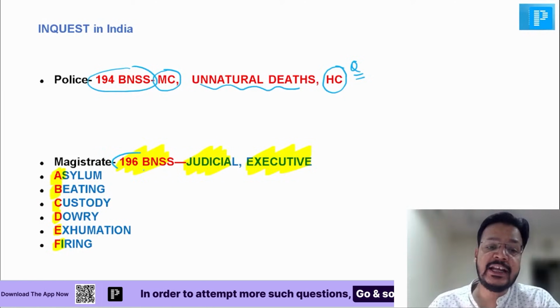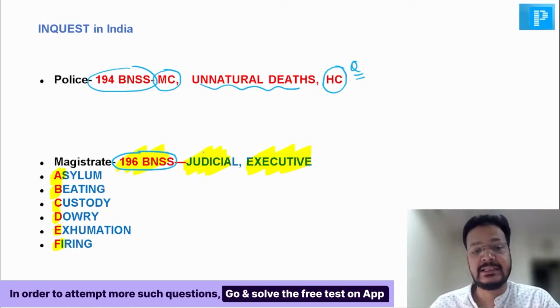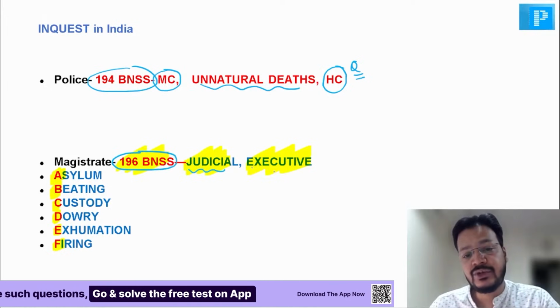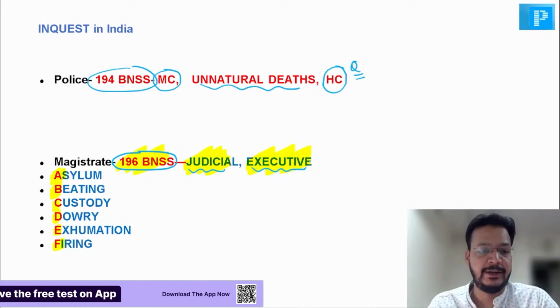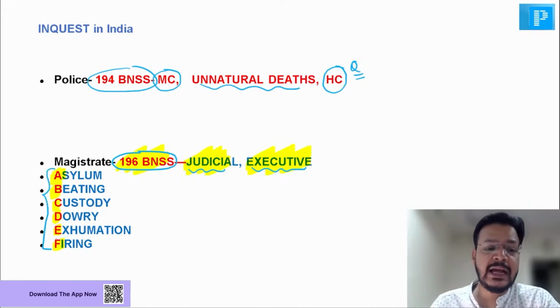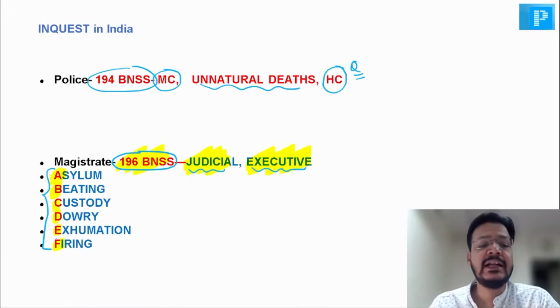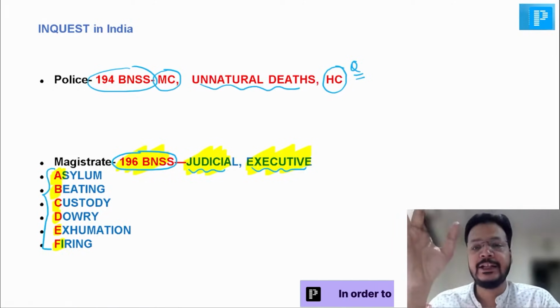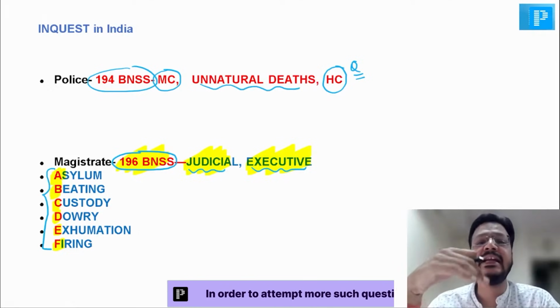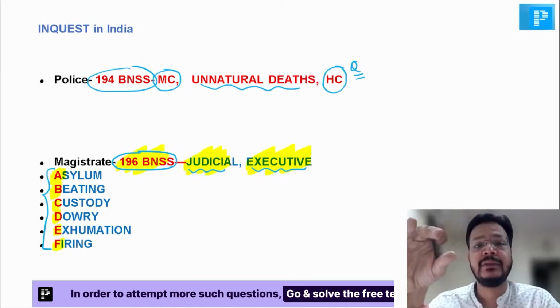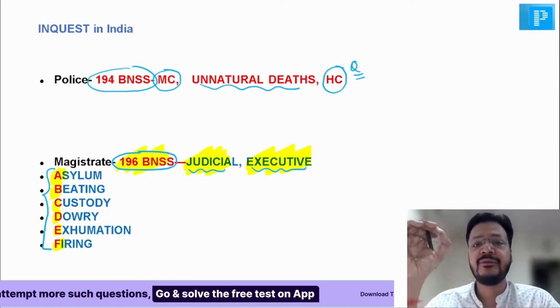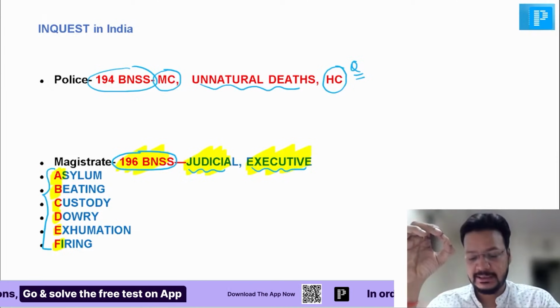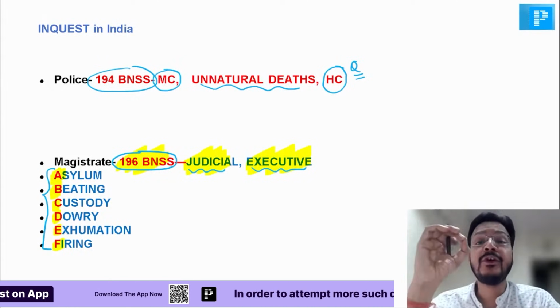Now, magistrate inquest is 196 BNSS. It can be a judicial magistrate or an executive magistrate. Now, what are the deaths in which the magistrate conducts the inquest? A very simple trick I am telling you, my dear friend. There are 6 deaths, you can remember A, B, C, D, E, F. In these 6 deaths, the magistrate conducts the inquest. A for asylum death. B for police beating death.